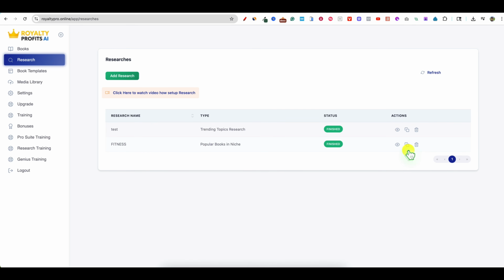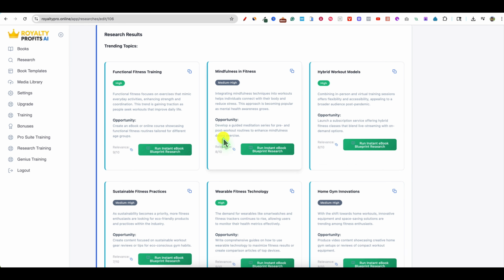I can't demonstrate, and plus I don't have an Amazon KDP account because it got banned. So here's the trending topics. Let's just go take a look at it real quick. So now we can come over here, and this is super cool.